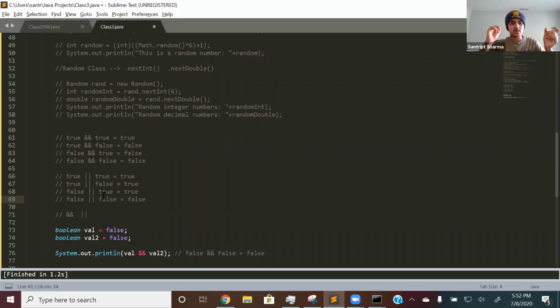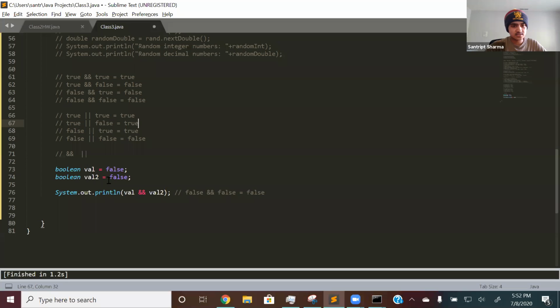The easy way to remember is, for AND, if there's a false, it will be false overall. For OR, if there is a true statement on either side, then it will be true overall. You can see that pattern right here: true or false is true, false or true is true, false and false is false.